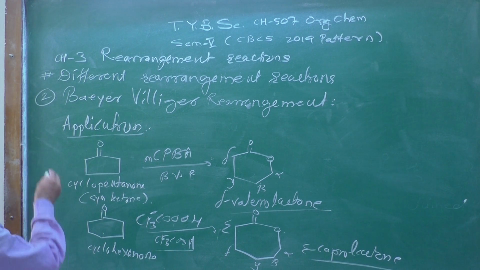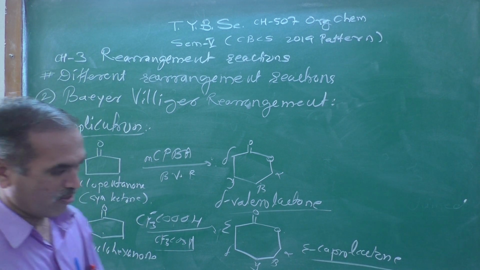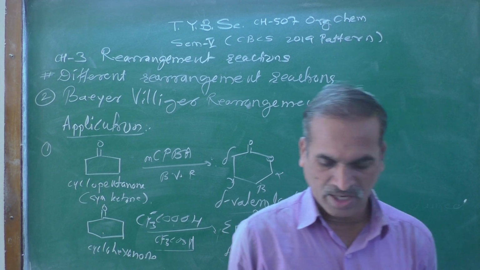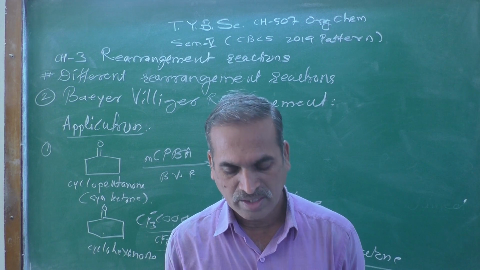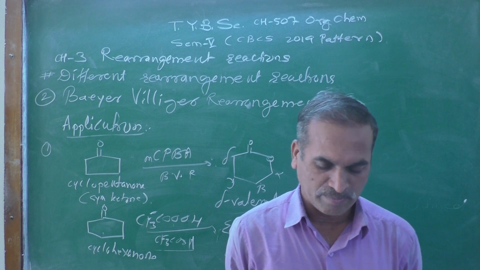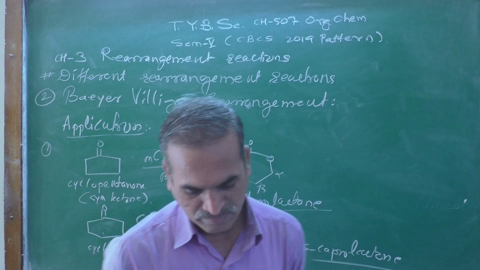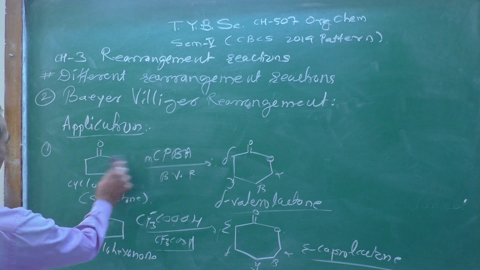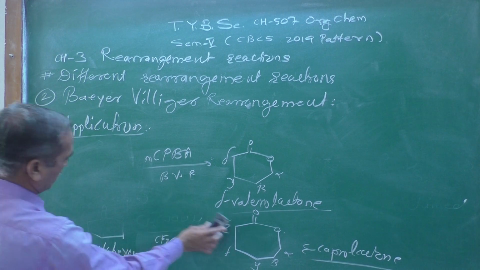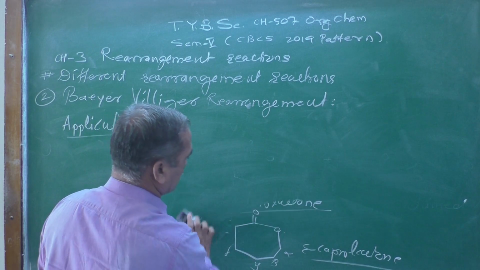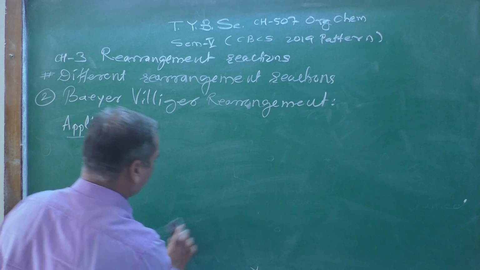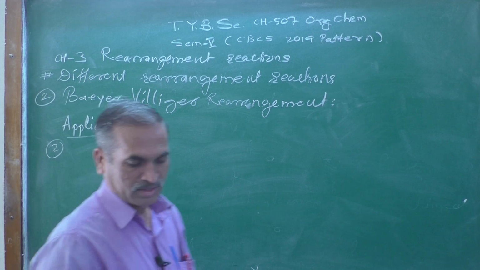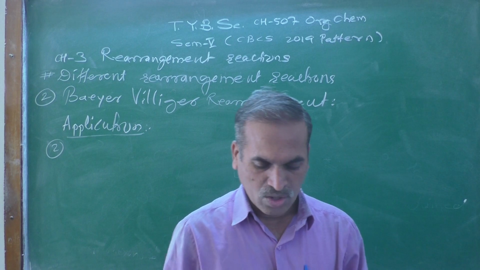Now let us move on to the next. This is application number 1: oxidation of cyclic ketones takes place with ring expansion to form lactones. That is the first application which we have seen over here. Now the second application which we are going to discuss is like this: